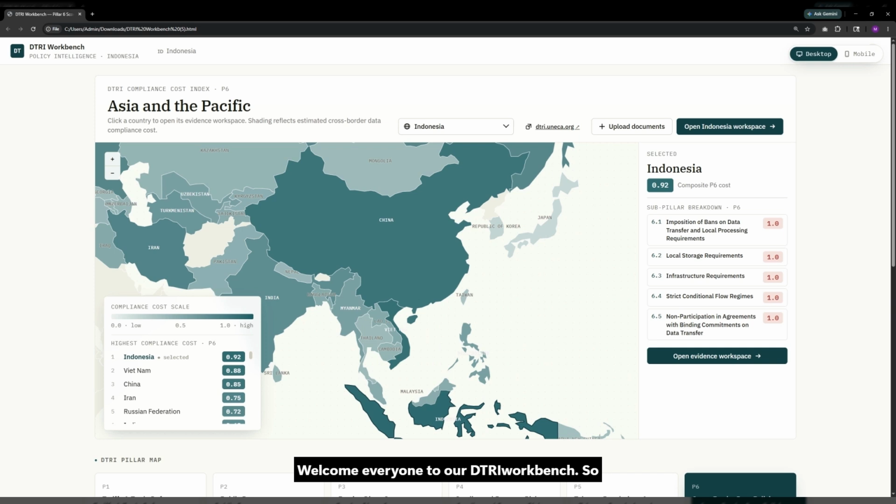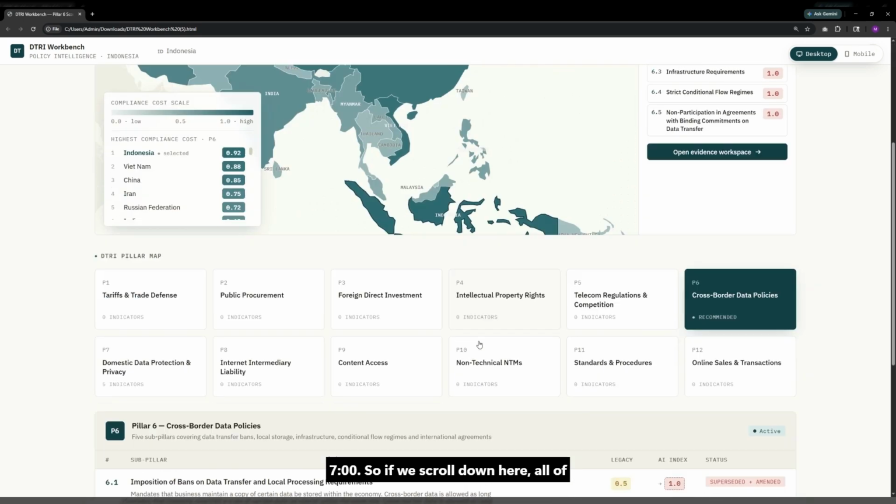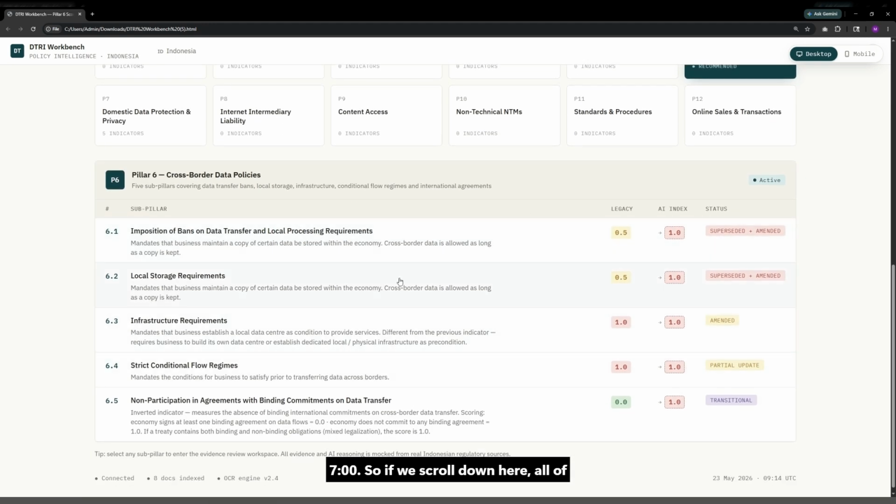Okay, welcome everyone to our DTRI workbench. So basically what you're seeing, this is where all of the Asia Pacific economies have a compliance score. For example, here Indonesia has a score of 0.92, which are fully populated in the pillar 6 and 7. So if we scroll down here, all of the pillars have a score. The left side, legacy, is a score that we have taken from the RDTI framework, while on the right side, the AI index is the result of our analysis that has been supported by AI.